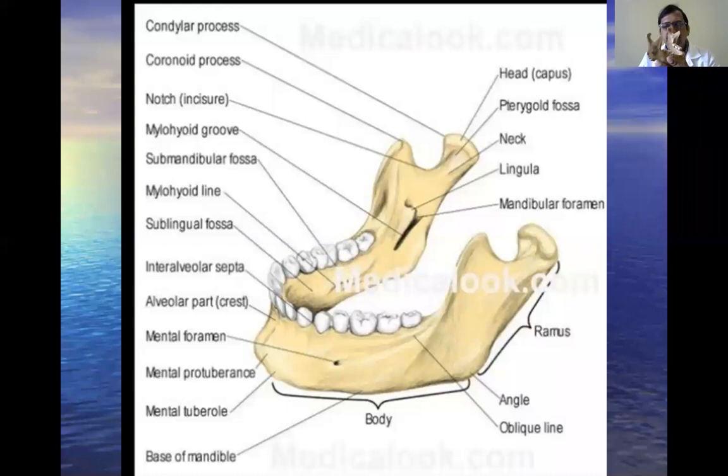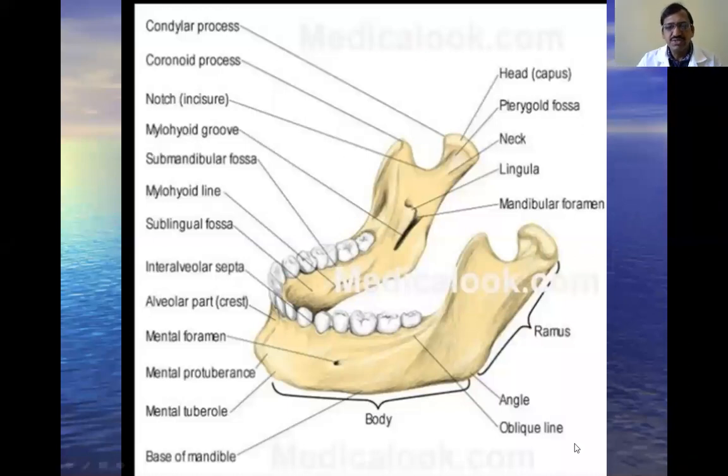The mandible has different parts. This is the body of the mandible. This part is called the ramus of the mandible. Again, the ramus has two processes. This is the coronoid process. This is the condyloid process. Our today's topic is the temporomandibular joint, and this is the condyle or head of the mandible, condyle or head of the mandible. It takes part in the formation of the temporomandibular joint.